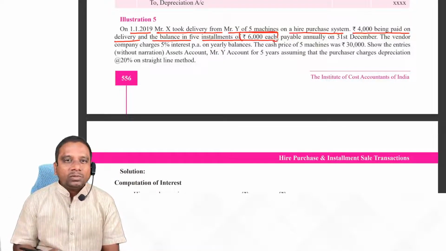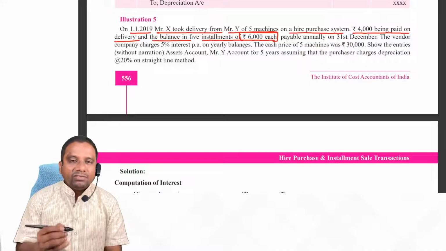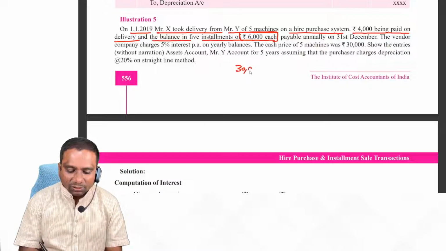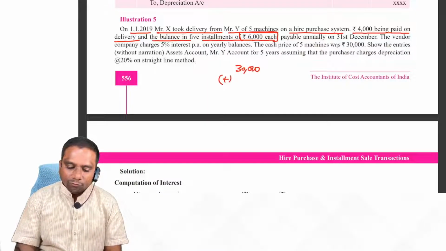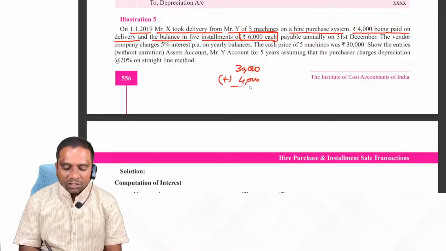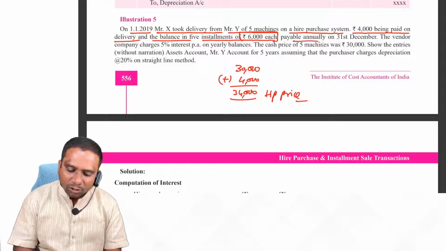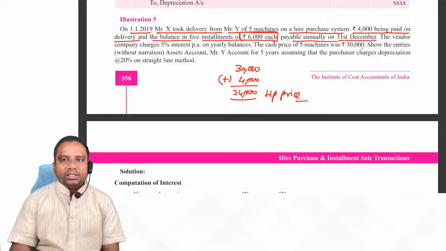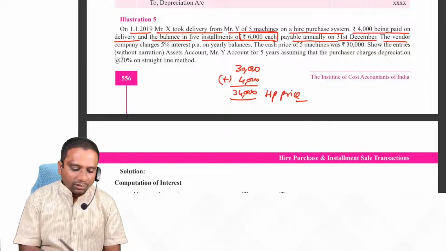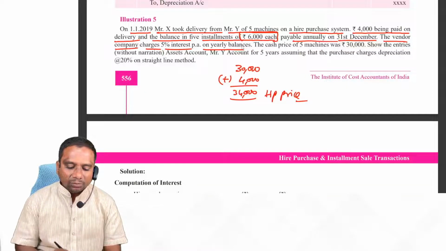How many installments here? 5 installments. 5 installments into 6,000 is 30,000, plus 4,000 down payment. So total 34,000 is nothing but the hire purchase price. 34,000 is the hire purchase price, payable annually on 31st December. We have to pay on 31st December every year. The vendor company charges 5% interest per annum on yearly balances.